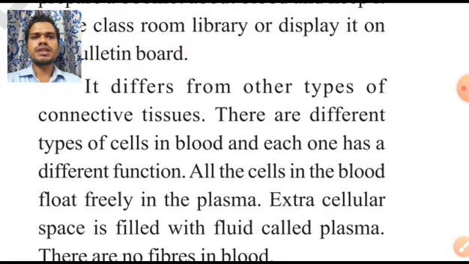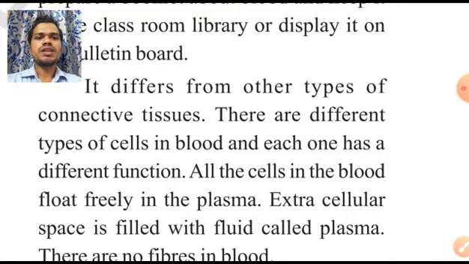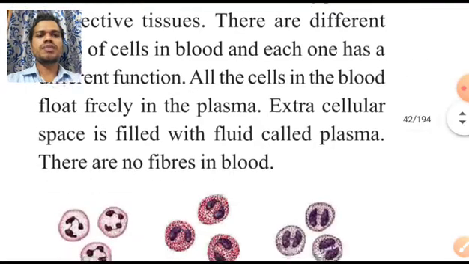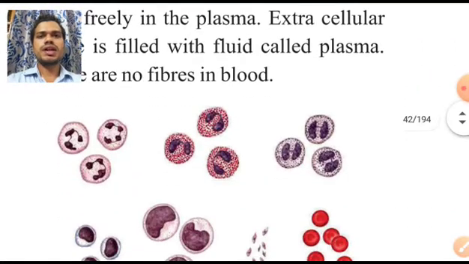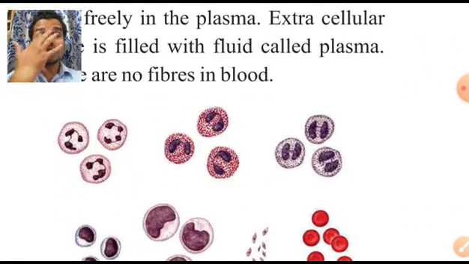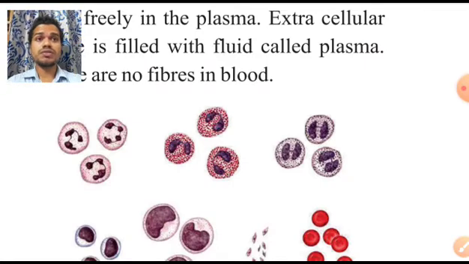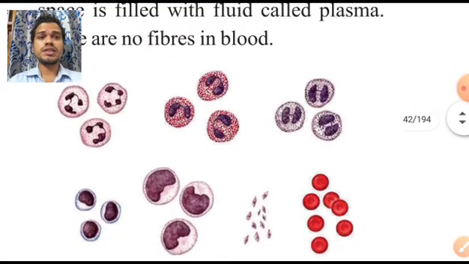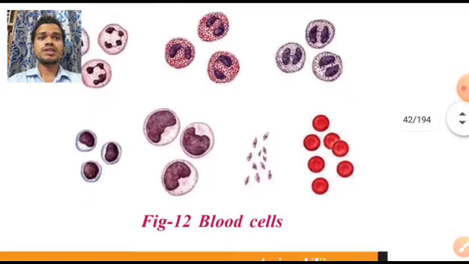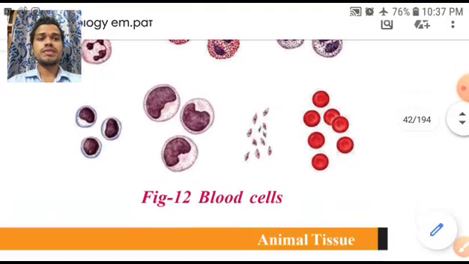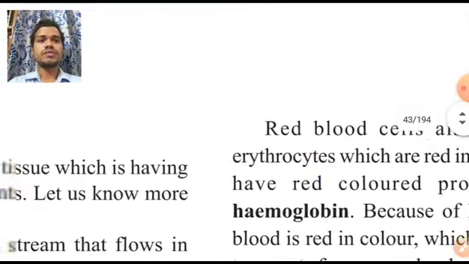And what is the liquid that they are flowing in? They are flowing in the plasma. Plasma is a liquid. Extracellular space is filled with a fluid called plasma, and there are no fibers in the blood. Actually, there are some fibers inside our muscles, but there are no fibers inside our blood. As you can see here, these are all different types of blood cells we have discussed in the previous videos.